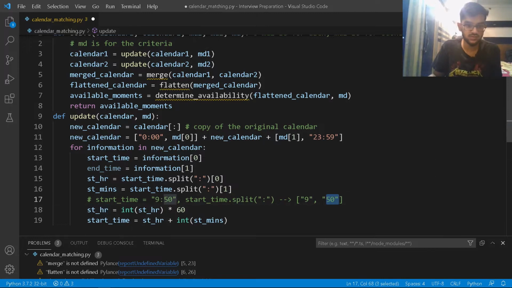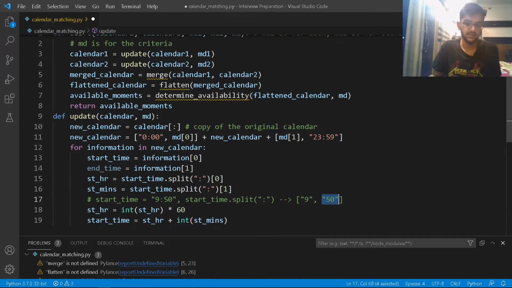50 is going to be assigned to start time minutes, so that's ST minutes. Now the start time is going to be updated as start R, right? So start R was updated as int of start R. So basically int of 9 is 9 multiplied by 60, which is 540 minutes. And then start time is going to be 450 minutes. So basically 450 plus int of ST minutes. So int of 50 is 50. So 450 plus 50 is 500 minutes.